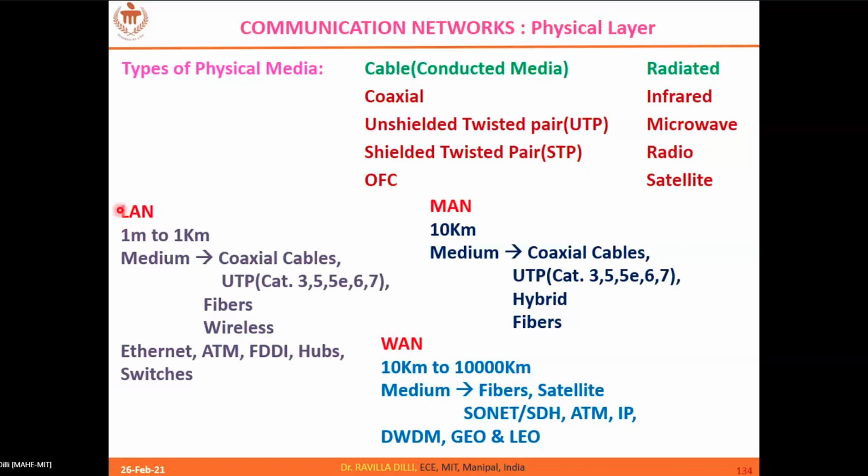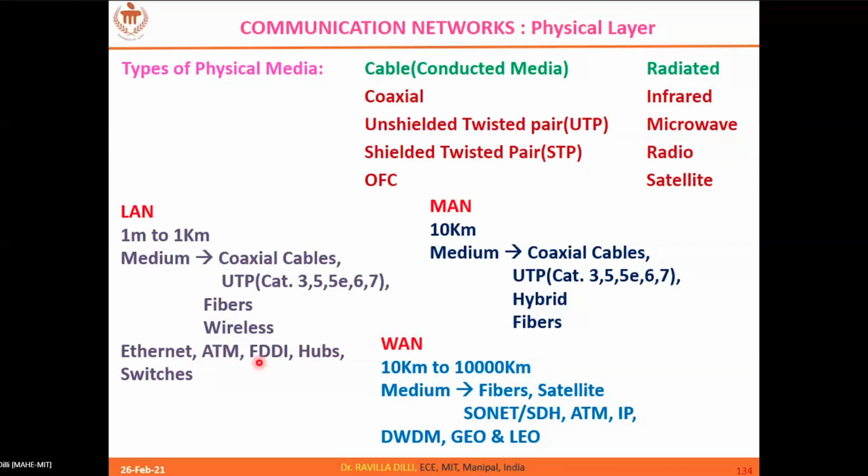And similarly in the case of LANs, the coverage area we have already discussed. Ethernet, IEEE 802.3, is the one which we use to deploy LANs. Similarly, ATM also can be used for LANs, along with FDDI, fiber distributed data interface, and hub switches.